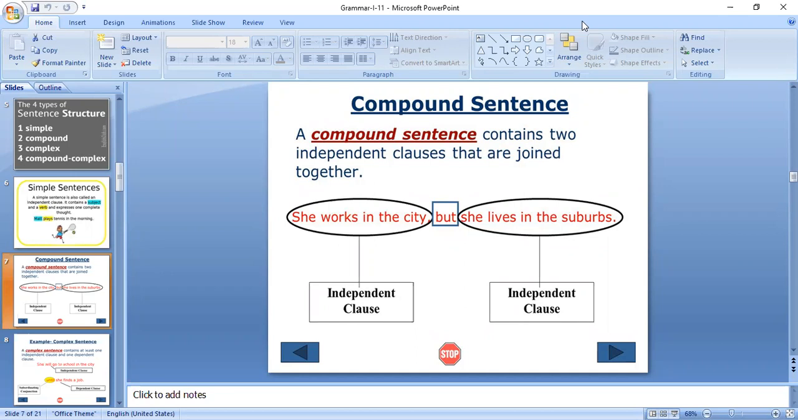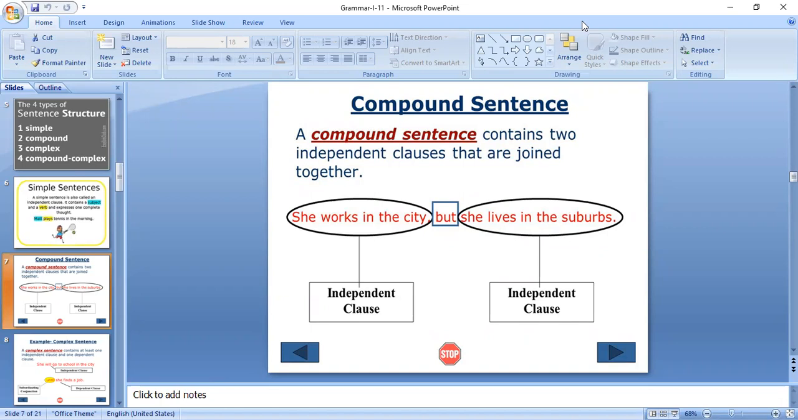Here the conjunction is but. We can combine two independent clauses with the help of a conjunction to make them one. If you keep them as individual parts of sentences, they give meaning. When we combine these two individual clauses with the help of a conjunction, it will also give a different kind of meaning.